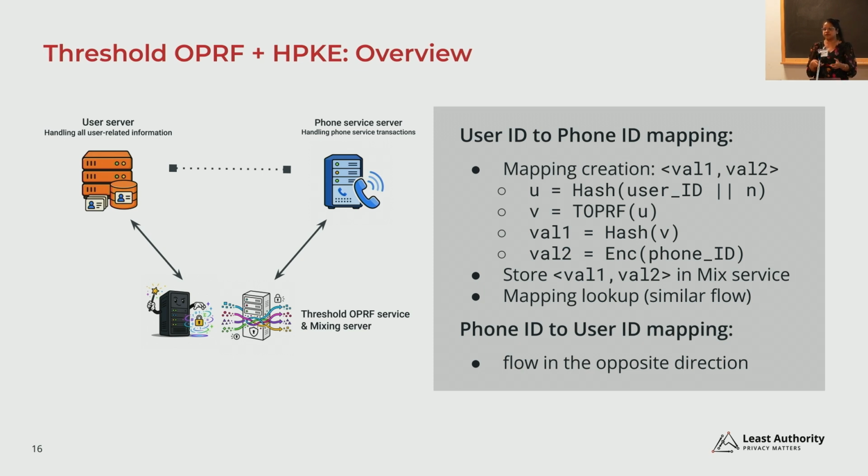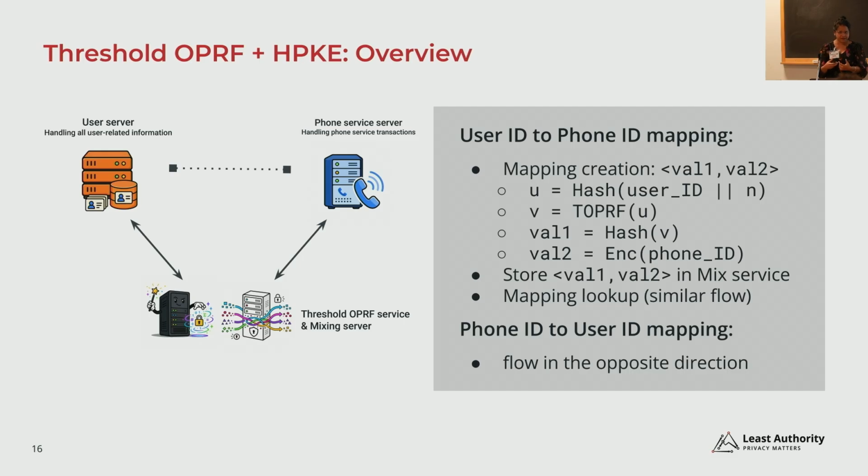Usually threshold OPRF is used in the context of password-based protocols where we know that the password has low entropy, but user ID doesn't work there because it's a public value, and we cannot assume that it will be secret, because although we don't reveal the user ID here, it will be revealed in other interactions. That's why we have this hash of the user ID to create an unpredictable input that we are feeding, so that we can ensure that the same inputs are not being used when the threshold OPRF that the user service is running is accessed.